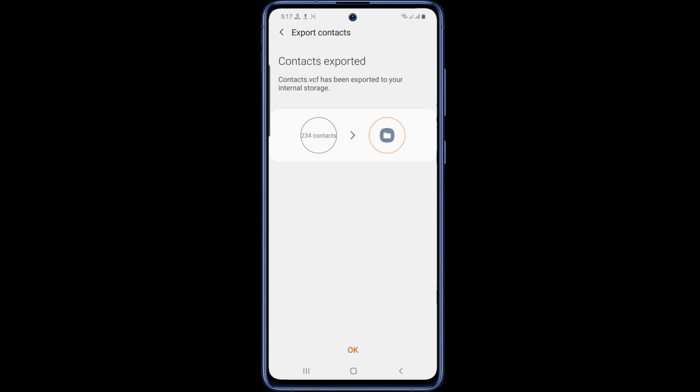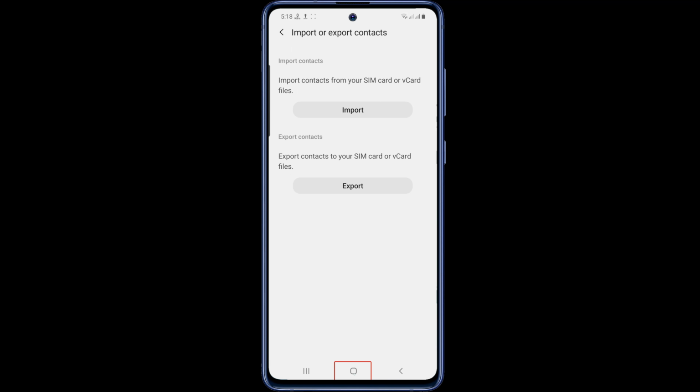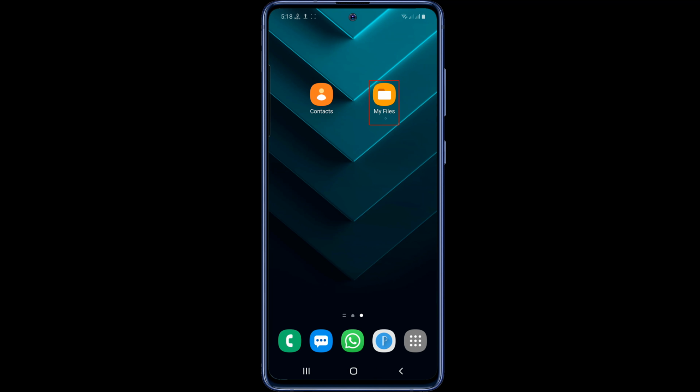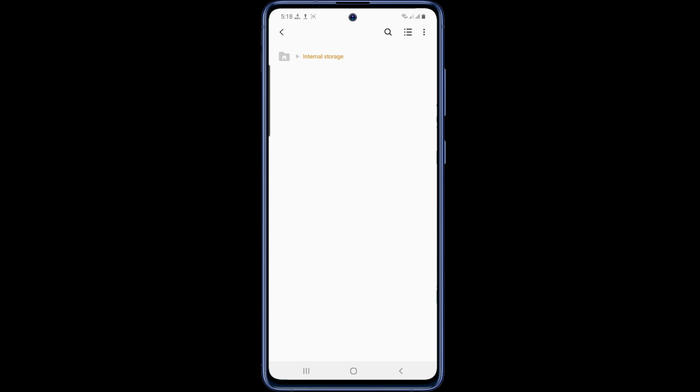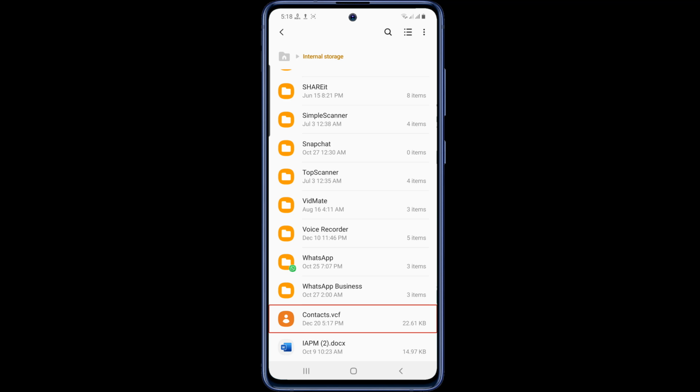That's it, the contacts have been exported to your internal storage. Now tap on OK from the bottom. This is the exported contacts.